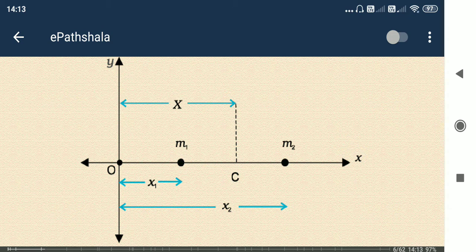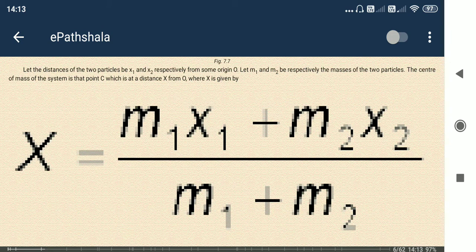The distance from point O to the center of mass is capital X, defined as X = m1x1 plus m2x2 divided by m1 plus m2. The distance of m1 is x1 and the distance of m2 is x2. This is the formula of center of mass.